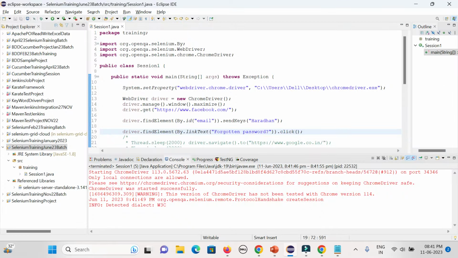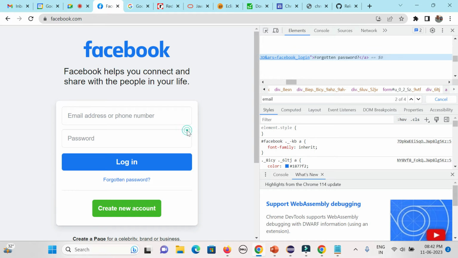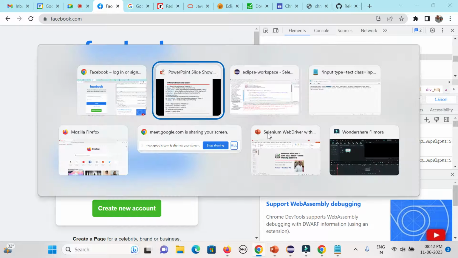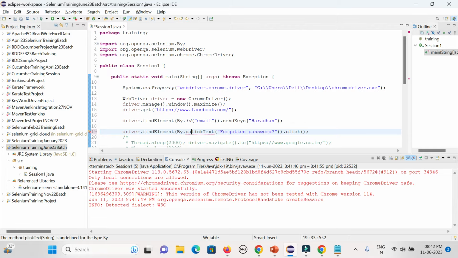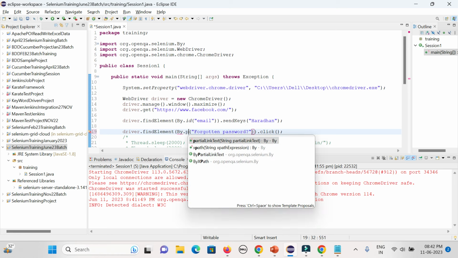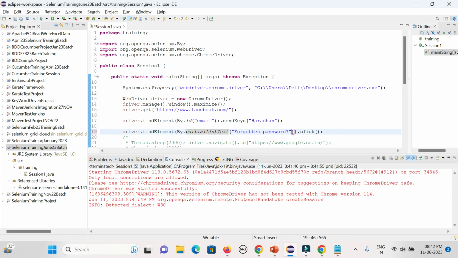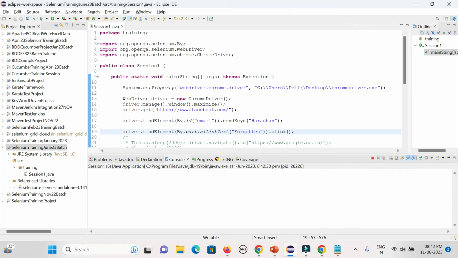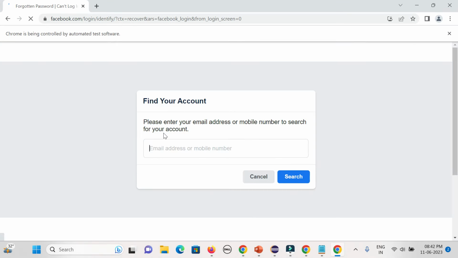In case you want to use partial link text, what is the method name? You can use partial link text. Instead of the full text, you can use only that forgotten part. That match should be unique also, otherwise it will not work. Still it should work. Yeah, you could see it is still working.